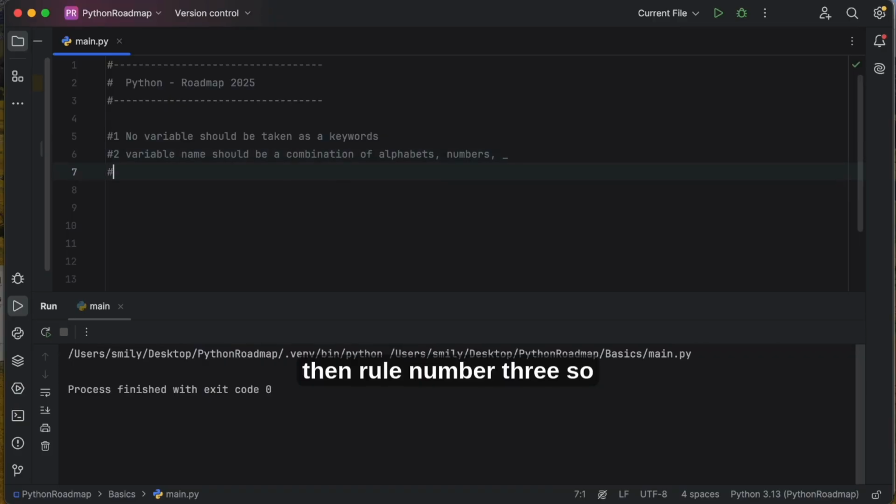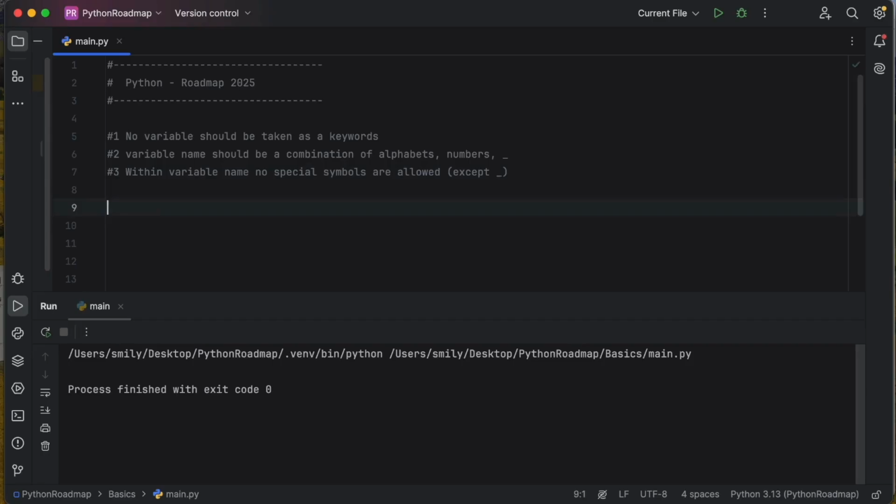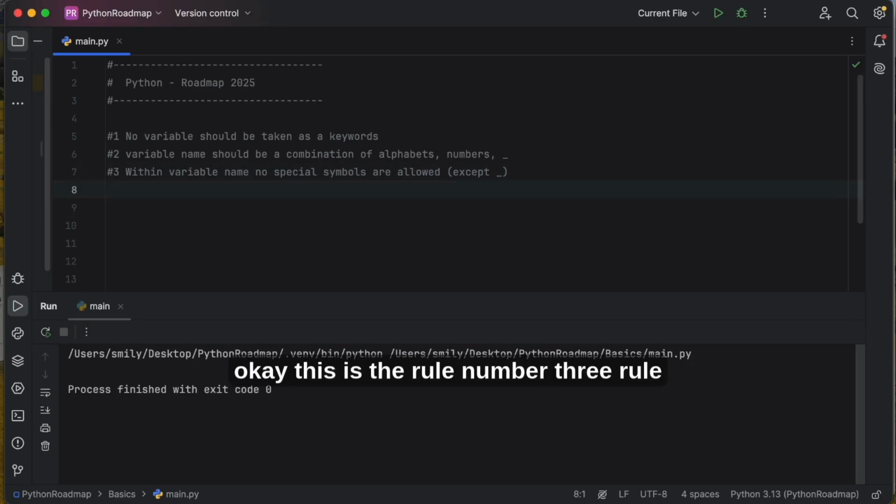Then rule number 3. So what is rule number 3? Within the variable name, no special symbols are allowed except underscore. Okay, this is rule number 3.